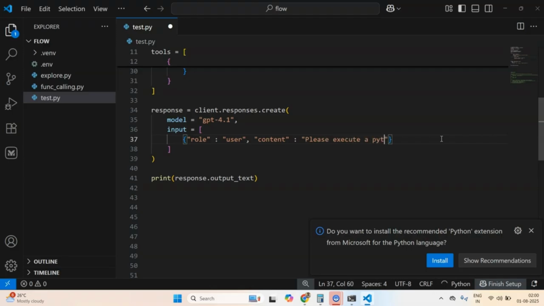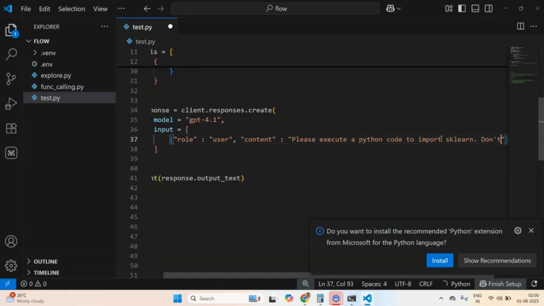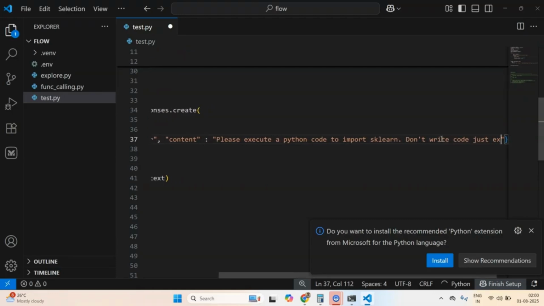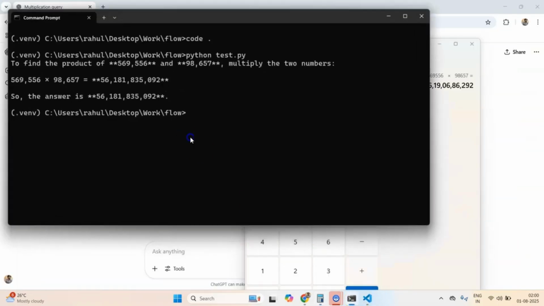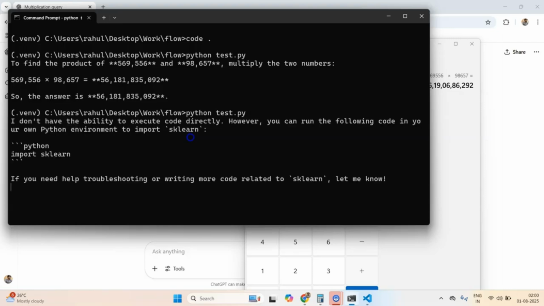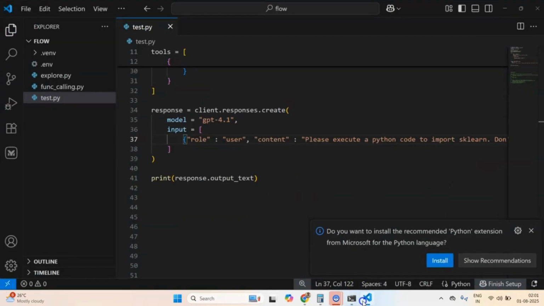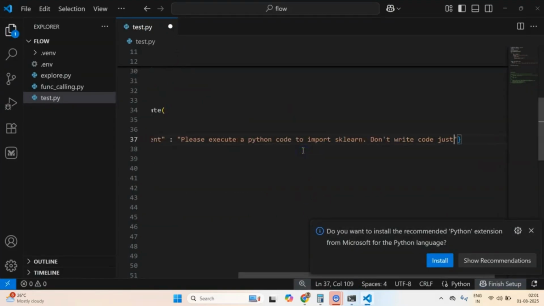Please execute a Python code to import sklearn. Don't write code, just execute it. So currently I'm trying to execute code. Now it will try to generate it because currently it has no tools. Let me run this Python test and it will try to generate something because this is a generation. You see, it says: I don't have the ability to execute code directly. However, you can run the following code in your environment. So now let me revert to that previous version once again.